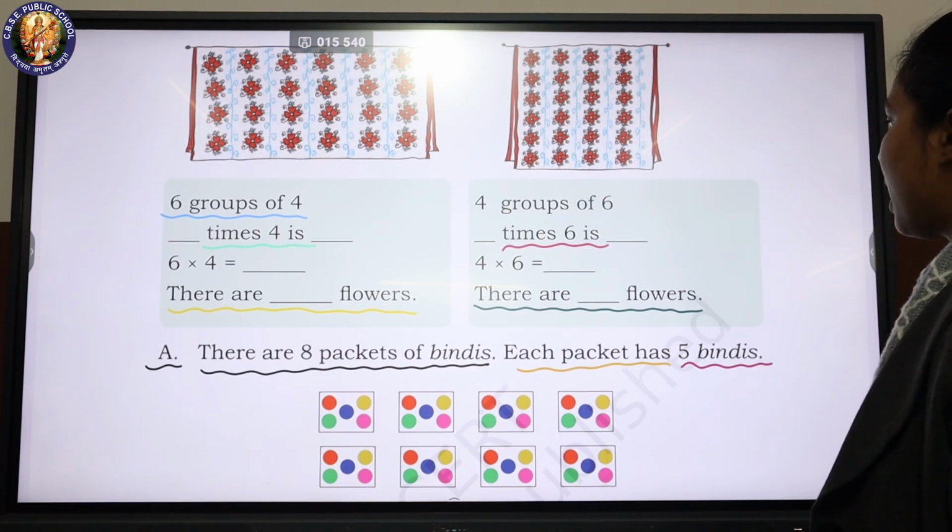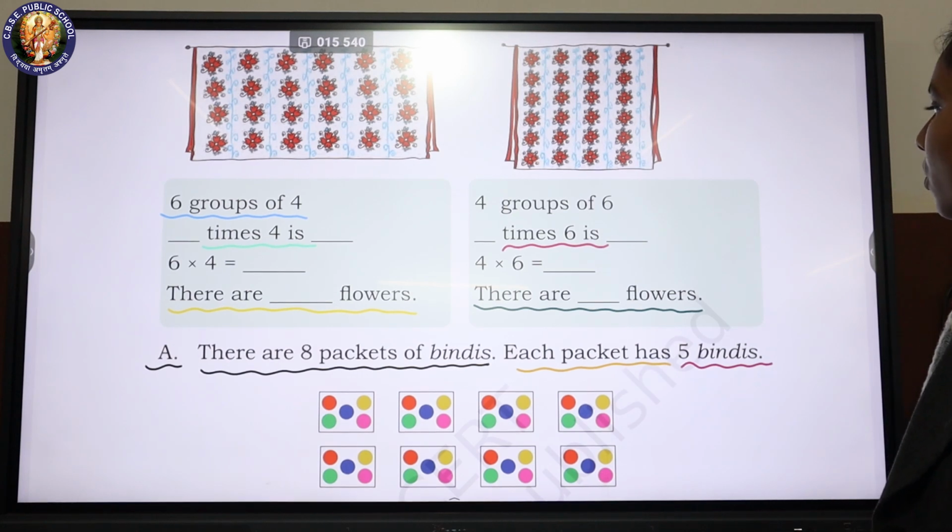Blank times 6 is blank. 4 into 6 is equal to blank. There are blank flowers.